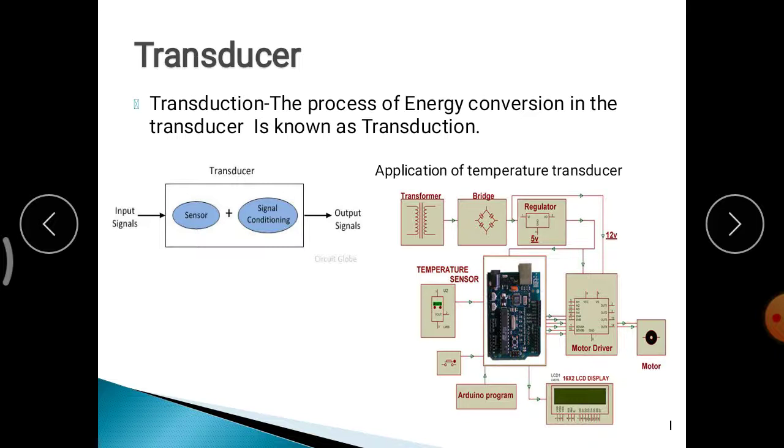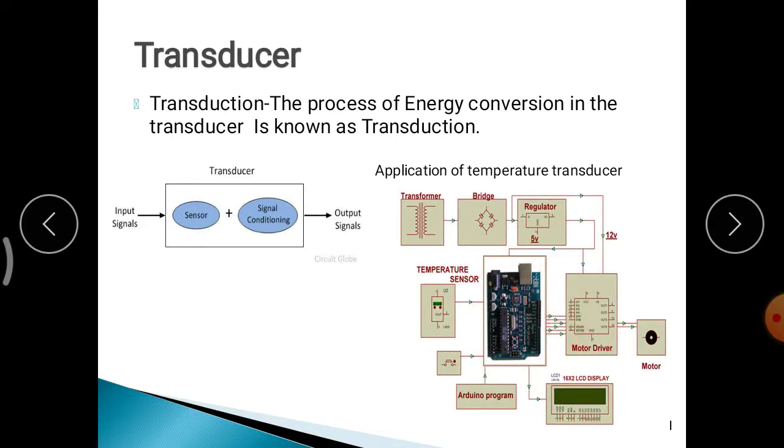Sensing alone is not important, you have to give it as feedback. Like when the room temperature changes, the AC setting will change accordingly. So how will it do that? See here, a temperature sensor will be there. It is going to give the signal to our electrical Arduino boards, any microcontroller programming. But is the temperature sensed by your Arduino board? No. Compulsorily you have to give the Arduino board an electrical signal only.